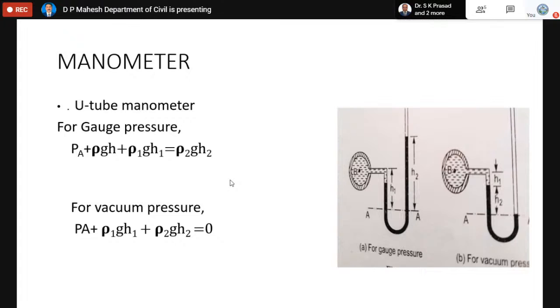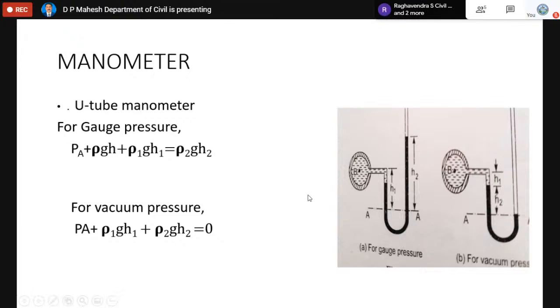The moment you get these variations in the mercury in the manometer, it will finally show some variation and come to rest. As long as the pressure is constant, the difference shown by the mercury in the manometer is constant. So then we will record some height like H1, H2. Using this, we can find the pressure.